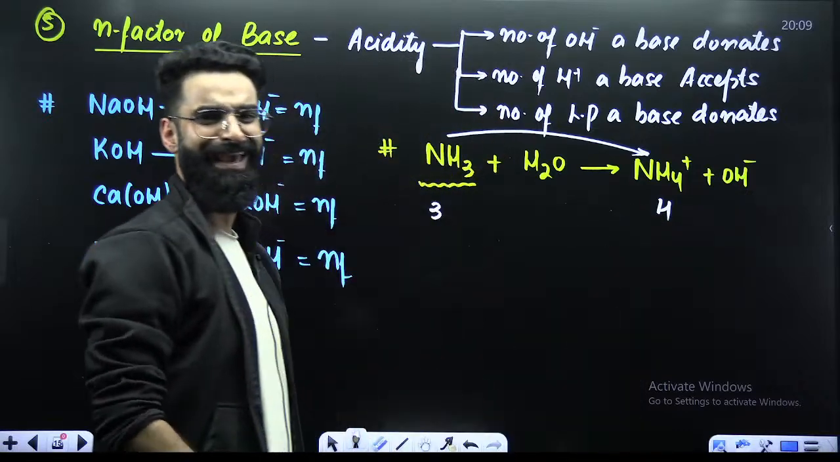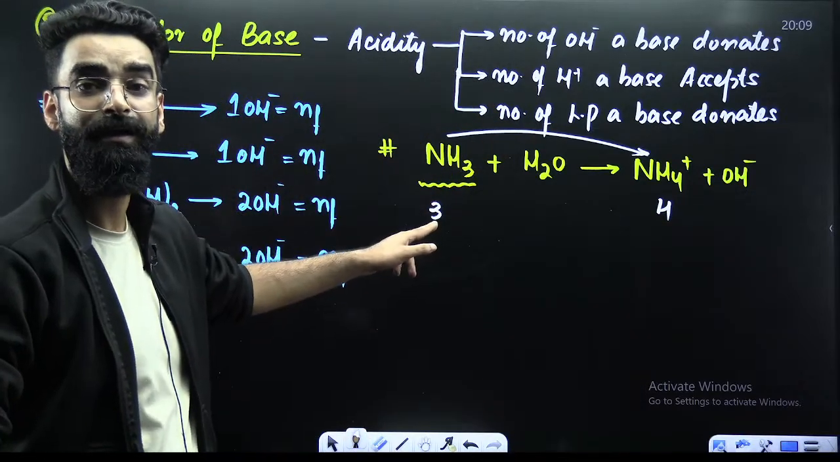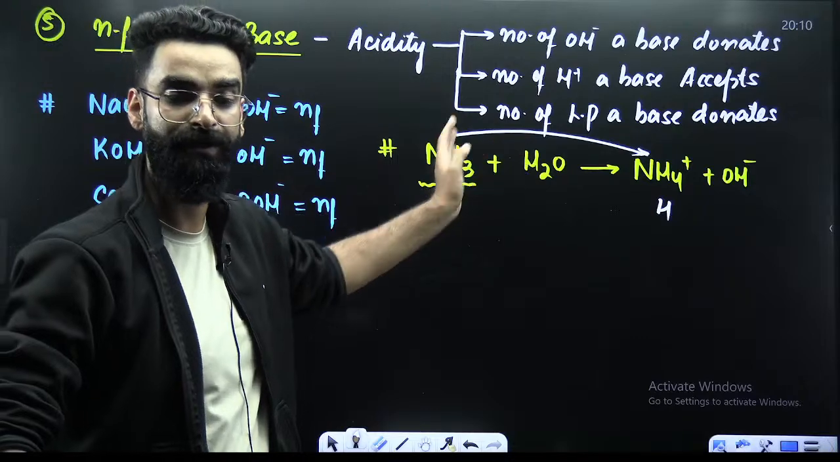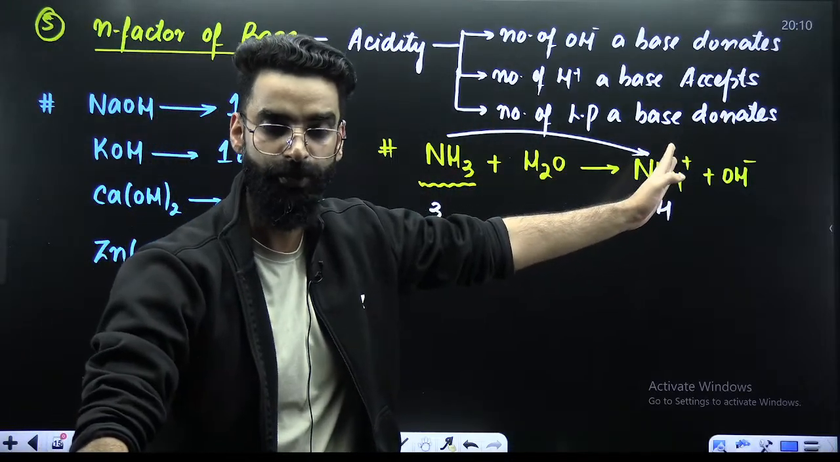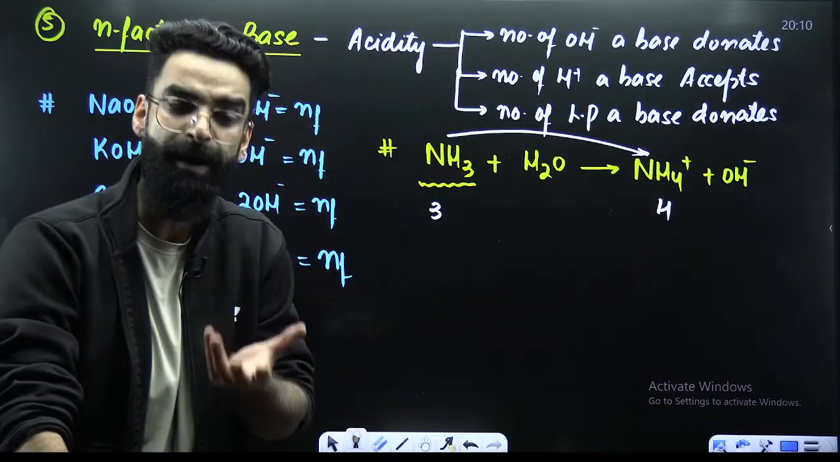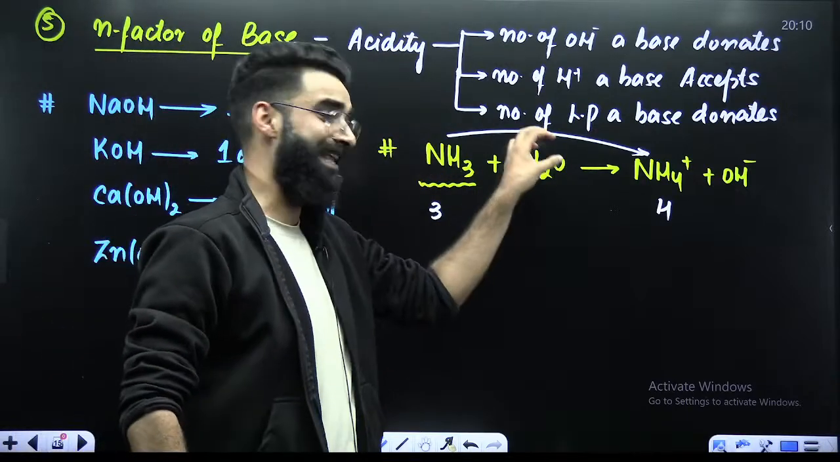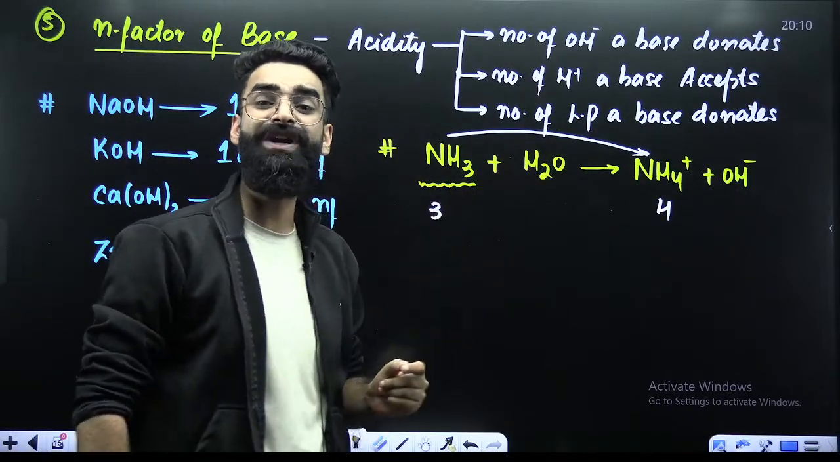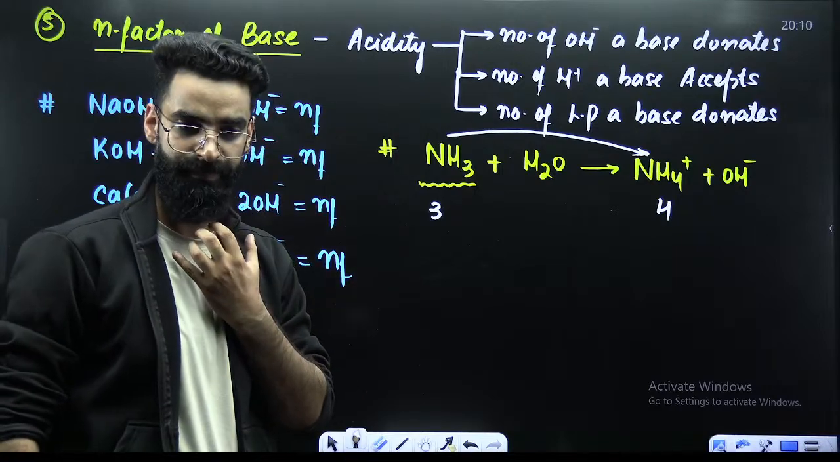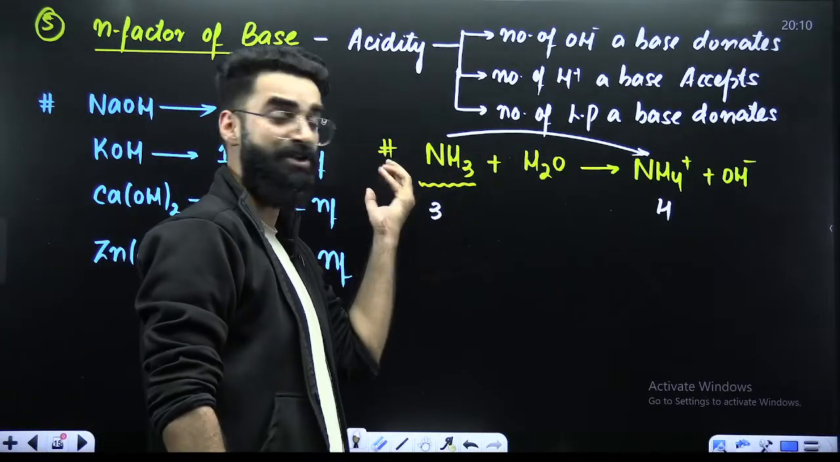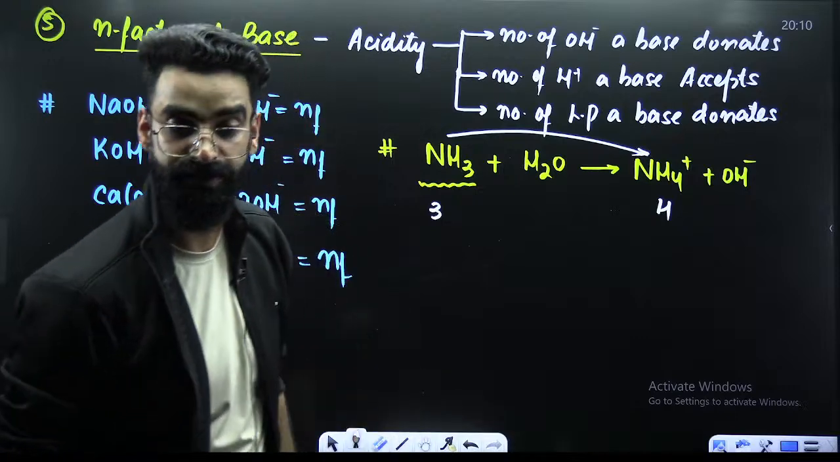Initially, it had 3. Now, when you introduce this into water, how many does it have? It has 4. So what has happened? When you have introduced this NH3 into water, this NH3 has accepted 1 H positive and got converted into NH4 positive.